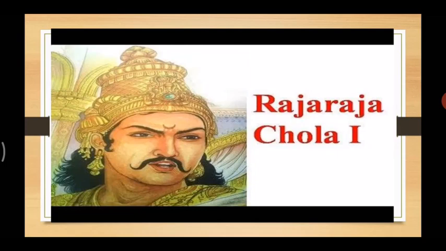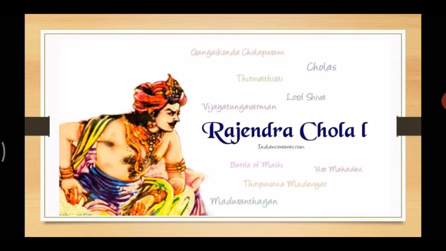Let's move forward. And Rajendra the First. Rajendra the First was the Tamil Chola emperor. He was the ruler. So these two belonged to the Chola dynasty. Who two? Rajaraja the First and Rajendra the First, belonging to the Chola dynasty in Tamil Nadu, were eminent rulers, very strong rulers.